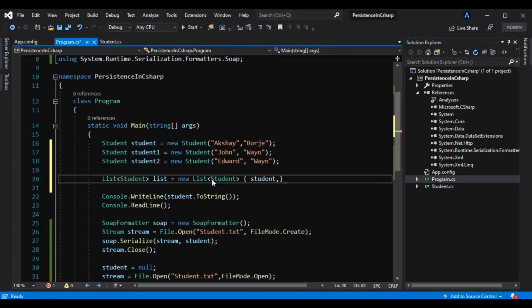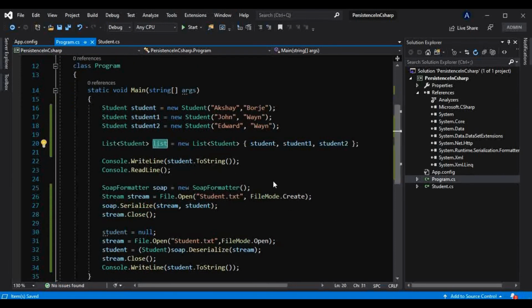Instead of using that add method, we know this list has an add method, but instead of doing that I can pass that here as well. We can initialize this in this way as well. Okay, so something like this. And now I want to pass this list instead of that one student here. Okay, all right.